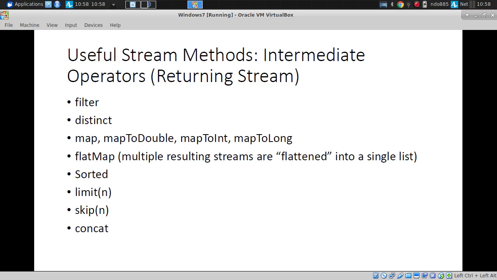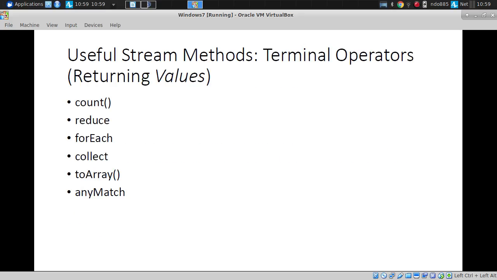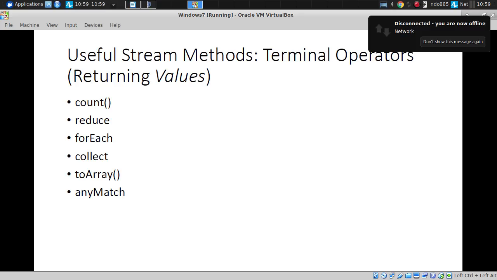Now, Java 8 has the same basic capabilities here. You can map, reduce, filter, request distinct values, flat map, limit, skip, etc. And moreover, using streams, you can count up the number of elements of that stream. You certainly don't want to do that for an infinite stream. You can reduce it, you can do a for each over it, you can collect it, which will allow you to compute, for example, statistics. You could turn it into an array, etc.